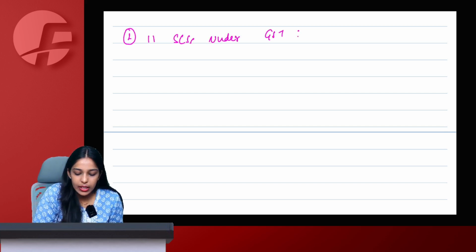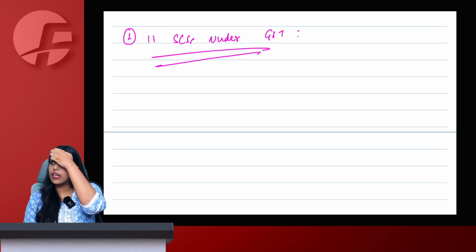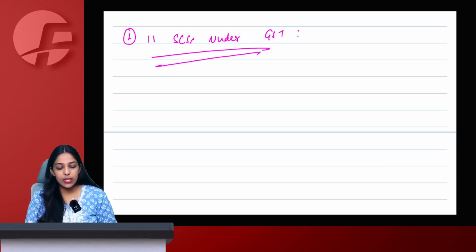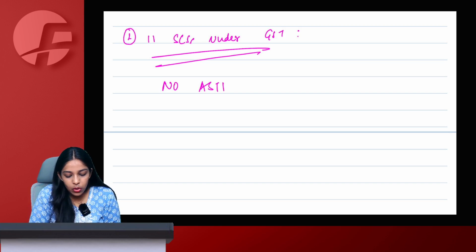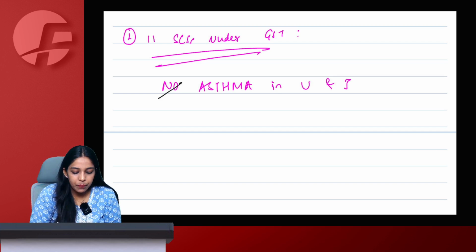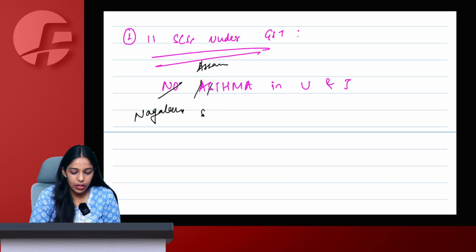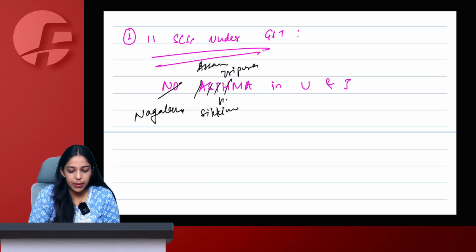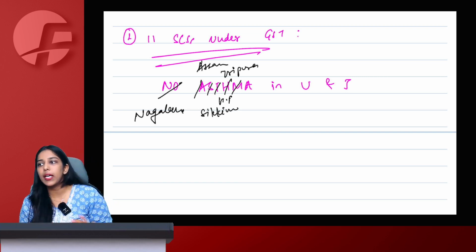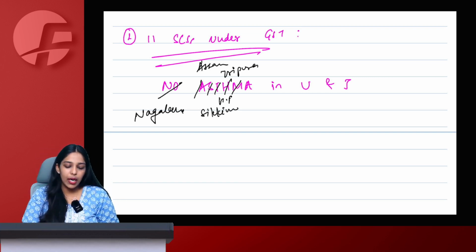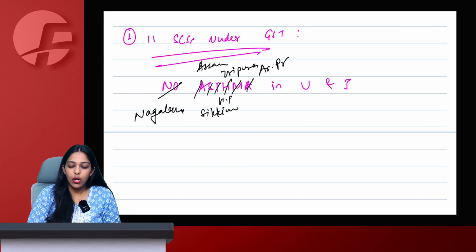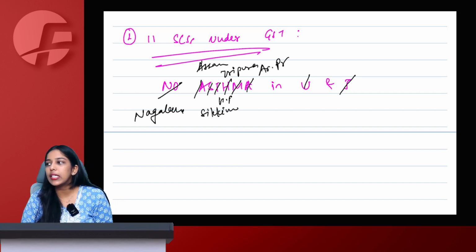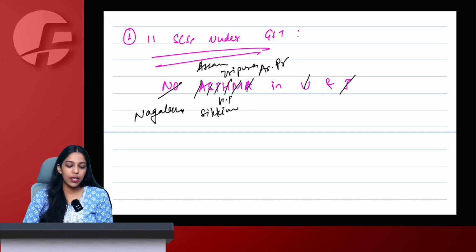Quickly tell me which are the 11 special category states under GST. No asthma: Uttarakhand and Jammu Kashmir. No for Nagaland. Then A for Assam, Sikkim, Tripura, Himachal Pradesh. M for Manipur, Mizoram, Meghalaya. A for Arunachal Pradesh, Uttarakhand and Jammu Kashmir. These are the 11 special category states under GST.